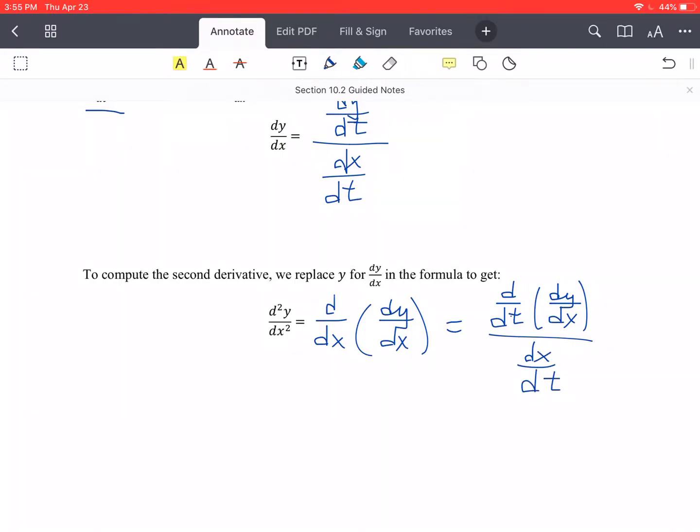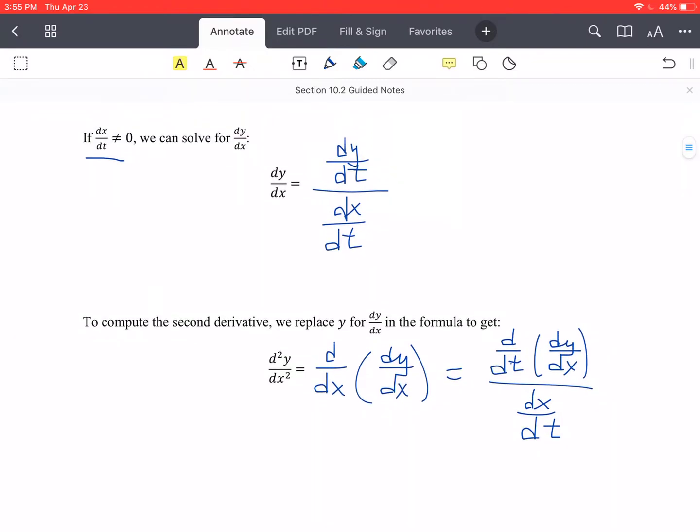Okay, so you can look at the similarities between these two, right? This one up here, derivative of y with respect to t. Up here, we have derivative of dy/dx with respect to t, and then the denominator is the same in both of them. Okay, so let's go ahead and use these in an example.